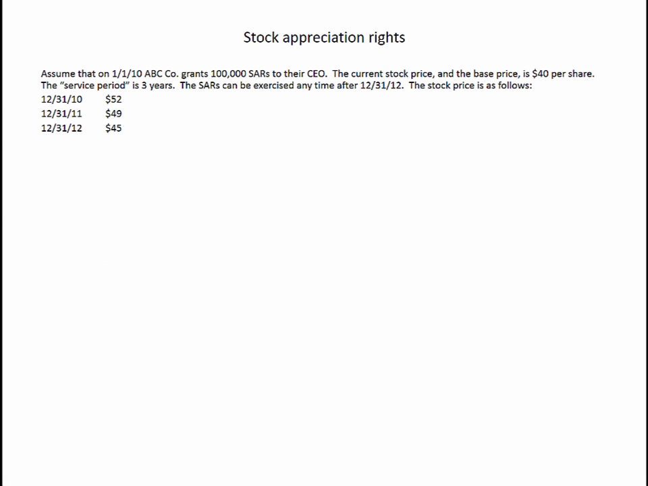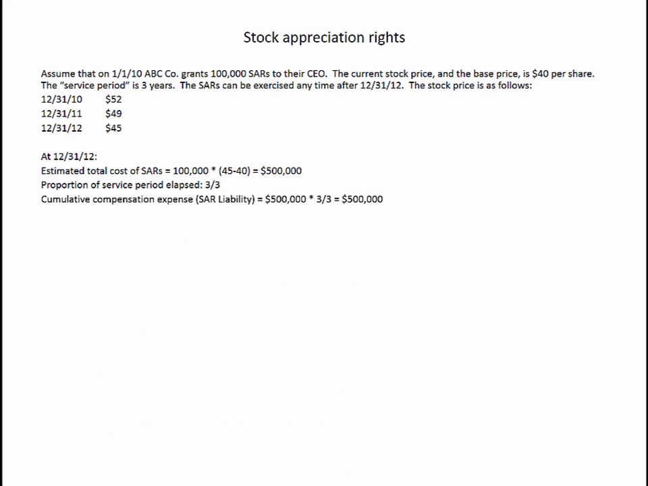Moving on to the next year, there's our data set again. And again, it's now the end of 2012. The stock price has fallen to $45. So again, we're going to follow the same pattern. The estimated total cost of the stock appreciation rights is $500,000. 100,000 rights times $5 of appreciation per share.